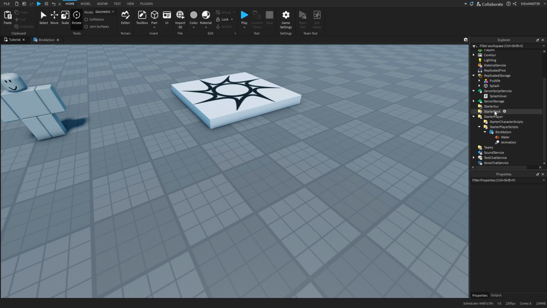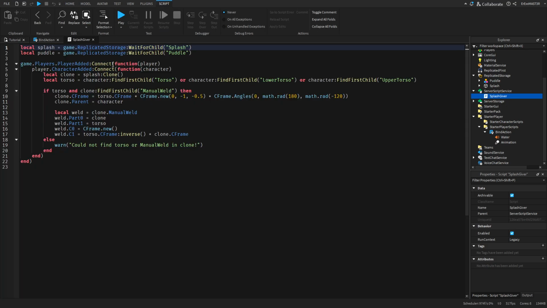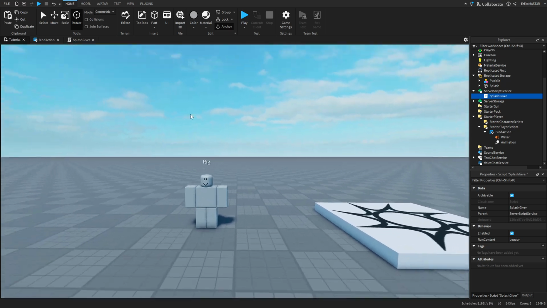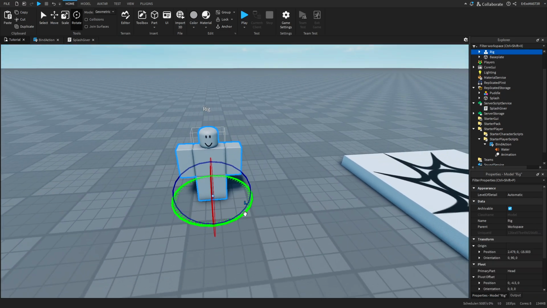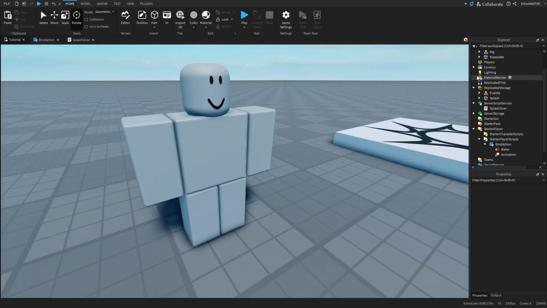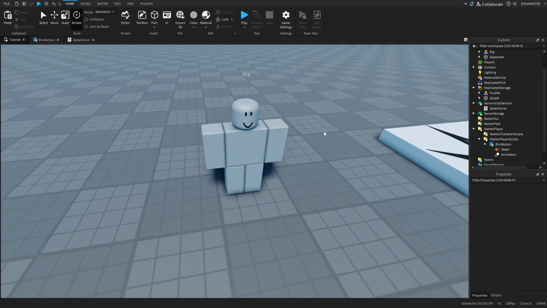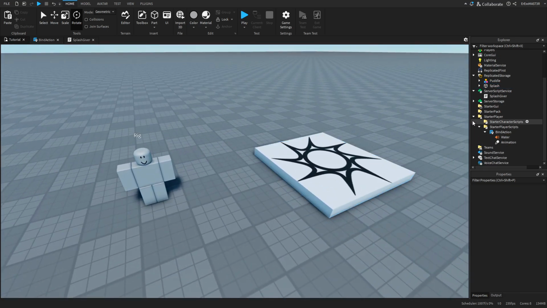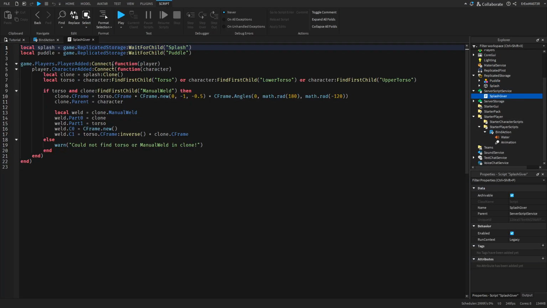Then we have a script service called SplashGiver, and this is just for giving the splash. So when the player joins, let's say this is the player, it gives you this splash part. And then we have the local script here, which I'm gonna show in a minute. Inside of this SplashGiver script, basically how this works: when the player joins, we get the character added, because we need a character for it.